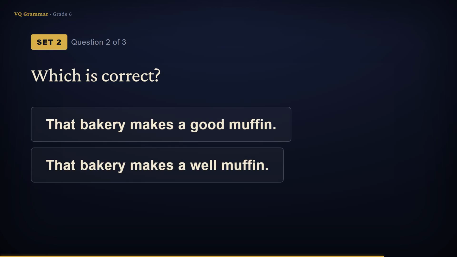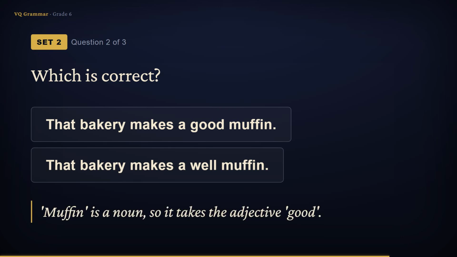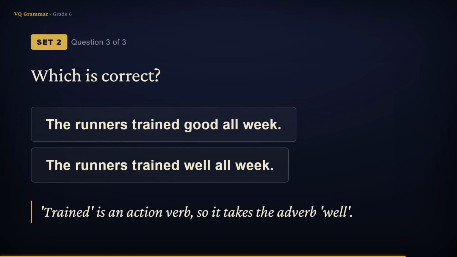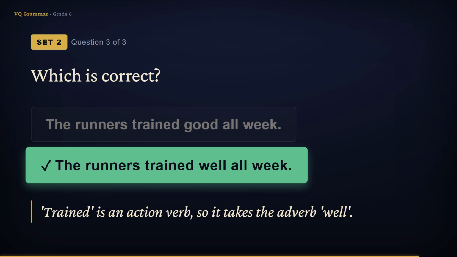Which is correct? That bakery makes a good muffin or a well muffin? The word is describing muffin, which is a noun, a thing. Nouns take the adjective good, and a well muffin sounds strange anyway, doesn't it? So the correct sentence is, that bakery makes a good muffin. Last one. Which is correct? The runners trained good all week or trained well all week? The word describes trained, an action. Actions take the adverb well. So the correct sentence is, the runners trained well all week.